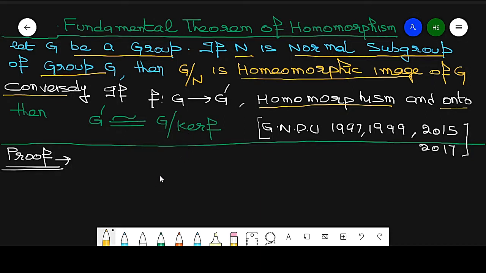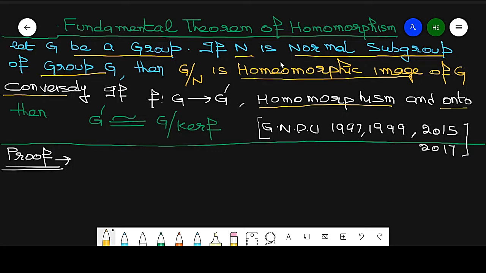Now the first part. This is a very important theorem. My aim is to prove that G by N is a homomorphic image of G. What is given?